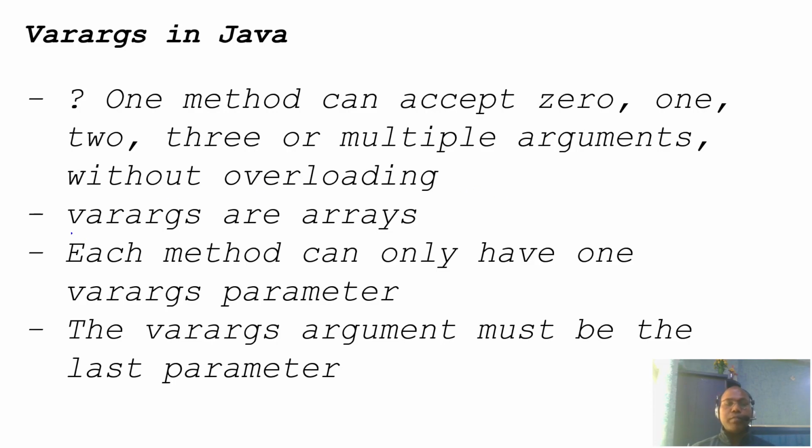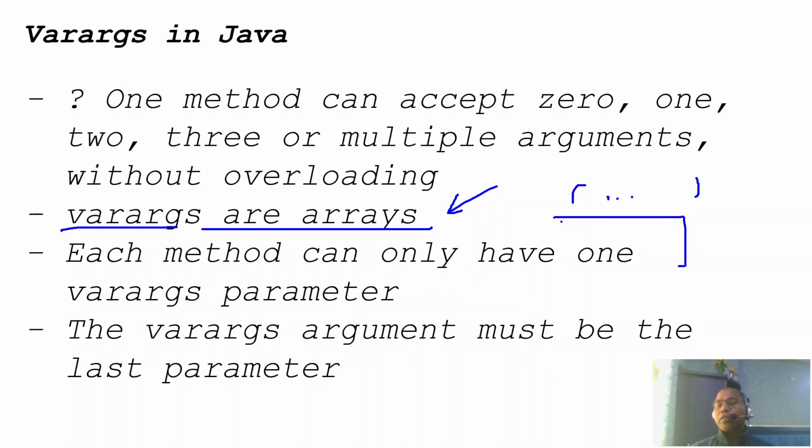So what is varargs? Variable arguments. Variable arguments look like an array. Simply it's an alternative to an array. The only benefit here is that while writing the method definition you place three dots and this is considered as your array. But whoever is going to call this method just passes argument 1, argument 2, argument 3, argument 4, whatever arguments, they don't need to create a new array.